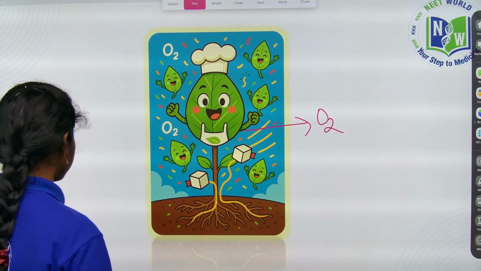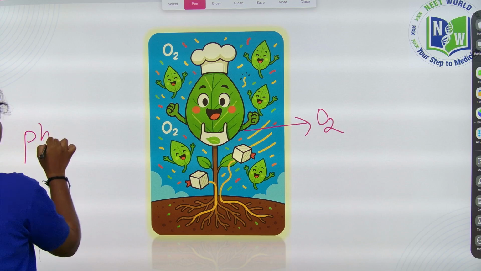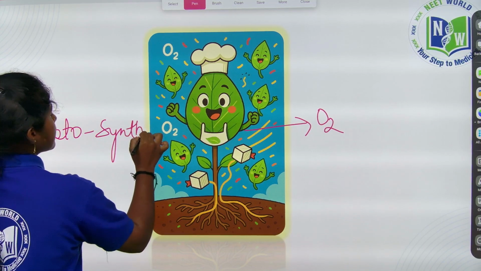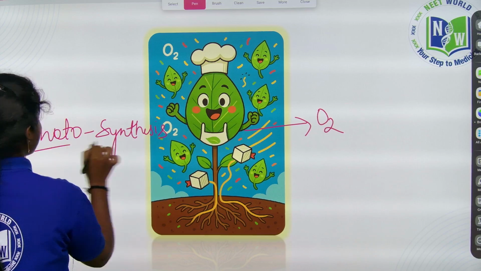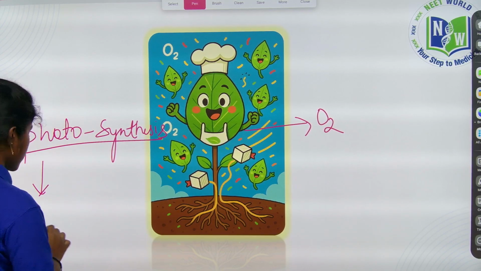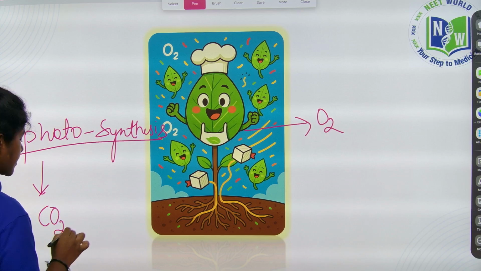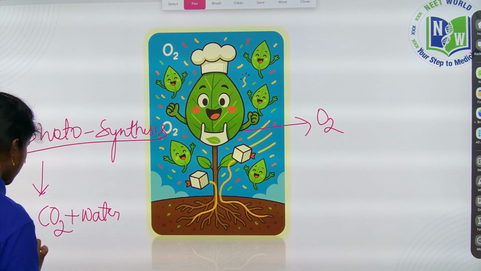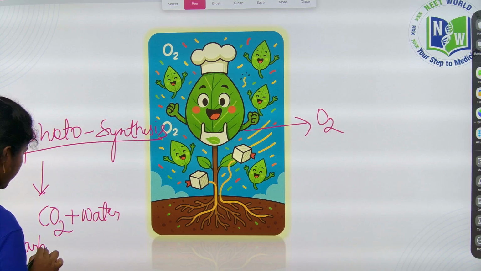So see here, what is meant by photosynthesis, children? By using the light, they are producing the food. So for photosynthesis, what is required, children? Carbon dioxide is required, water is required, right. CO2 means nothing but carbon dioxide.